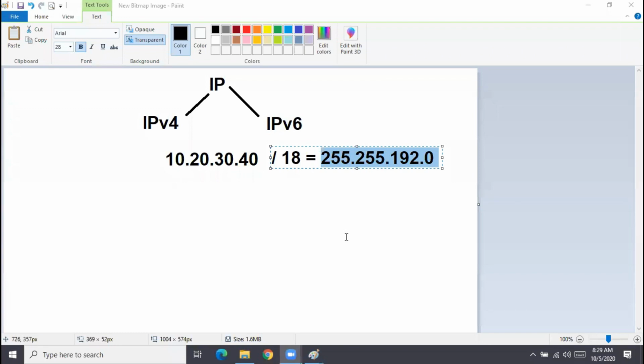Then we have the IPsec VPNs. So all the basic topics will be covered. Then we have IP services. We will be covering NAT.